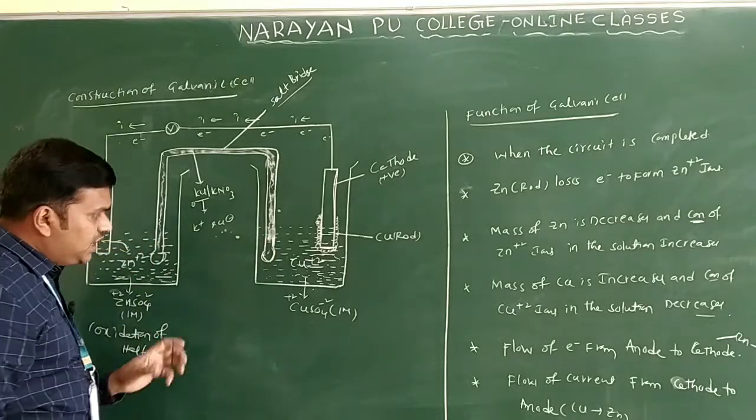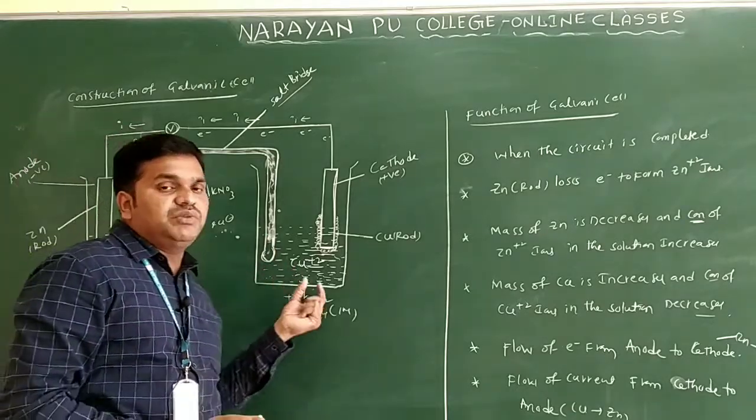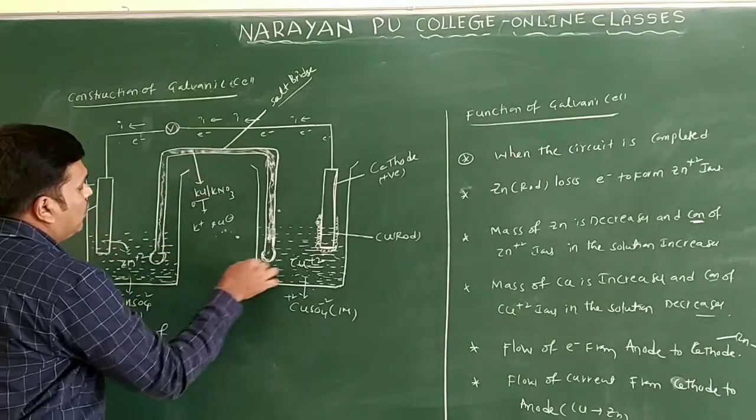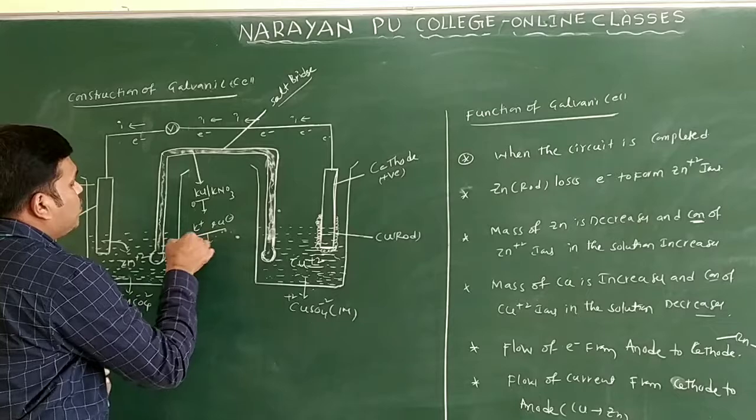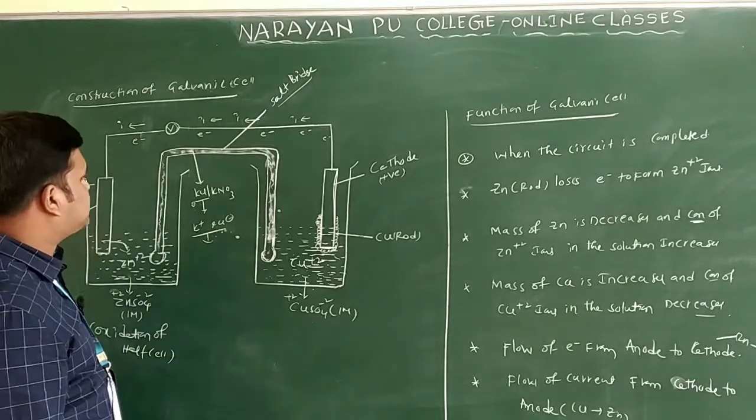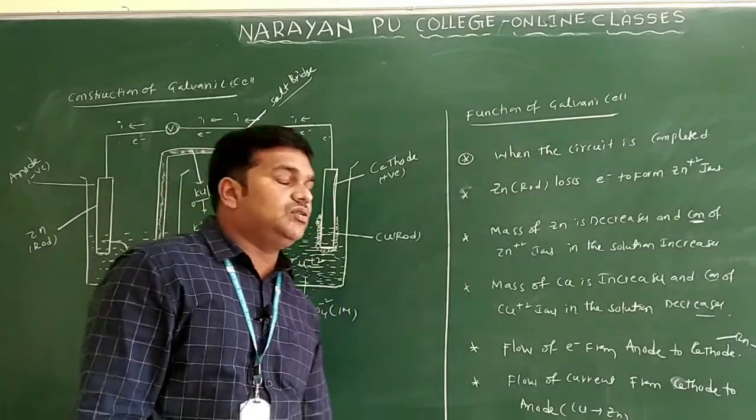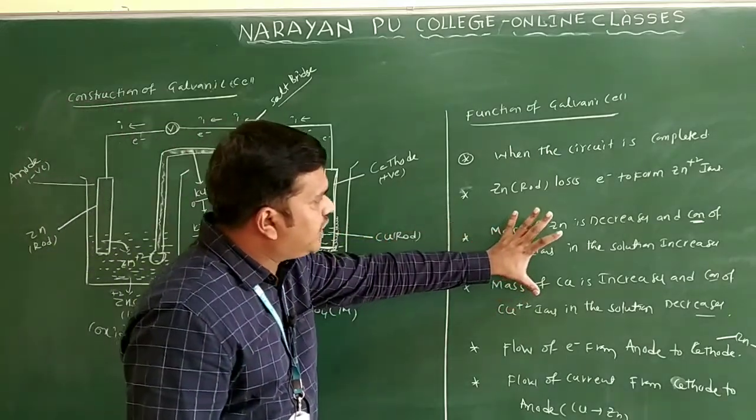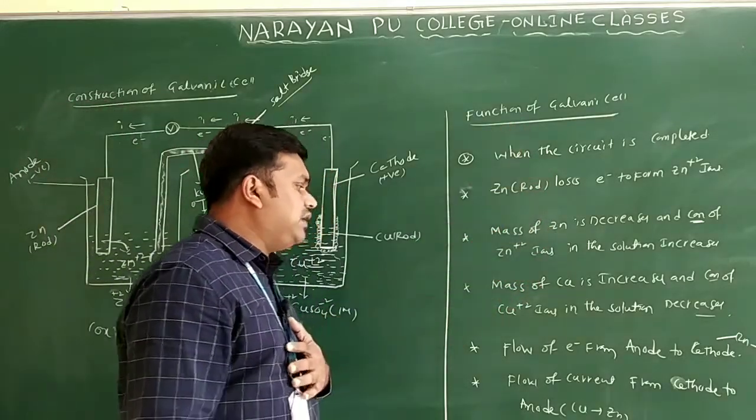Then what does this mean here? It prevents the ions from coming from this solution only. So it maintains what here? It maintains electrical neutrality. Meaning the mobility of the cation is equal to the mobility of the anion only. So this is the role of the salt bridge. Clear? So these are the main functions of the galvanic cell.